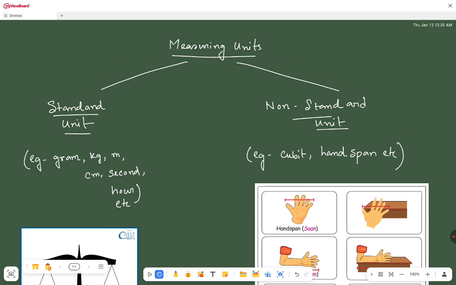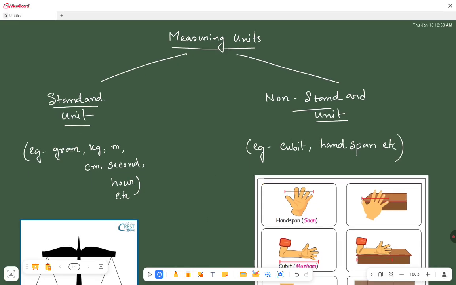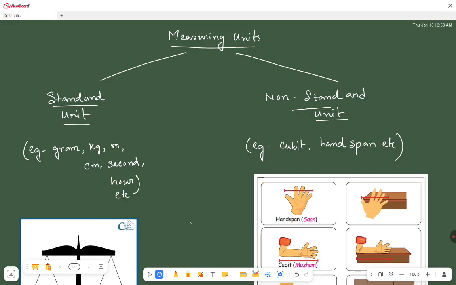Now in a broad classification, we can divide the measuring units into two. The first one is standard units, and the second one is non-standard units.